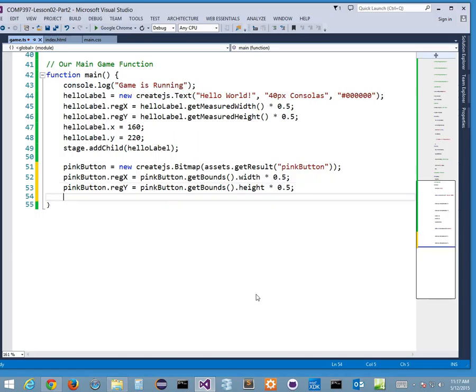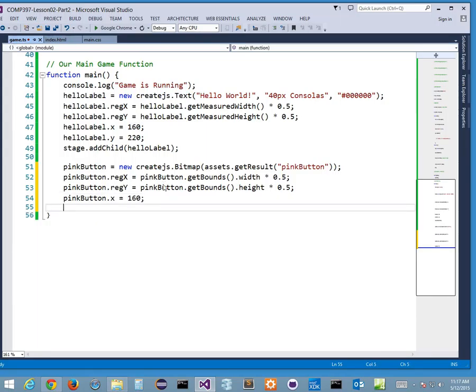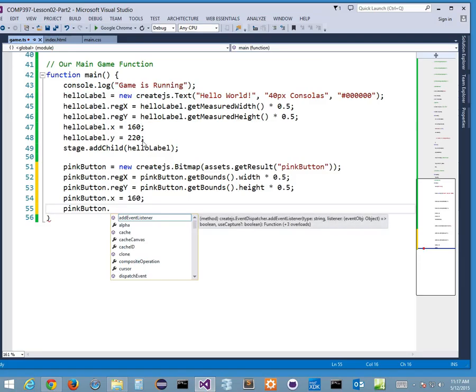Right? Okay, cool. Now I want to put this button underneath my label, but in the middle. So my pink button dot x coordinate is still going to be 160, because that's the middle, right? Because that's going to move the button across the screen to the middle. And then I want to move the button down the screen, right? Below 220. But remember, my button is 80 pixels tall, so I probably want to move it somewhere down 40 pixels down, approximately half down. So that way it doesn't collide with my label. So let's say 50 pixels down, so move it to 270.